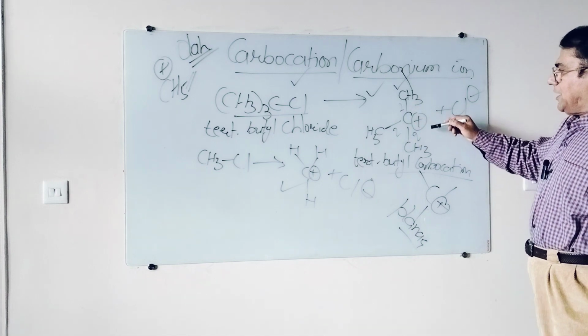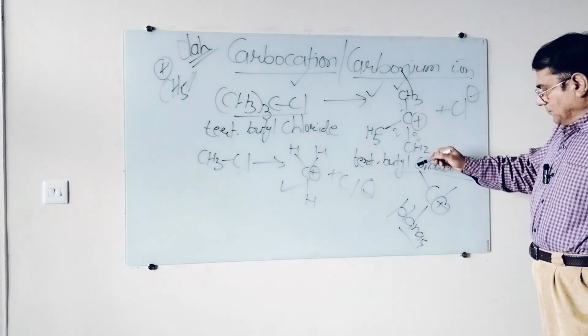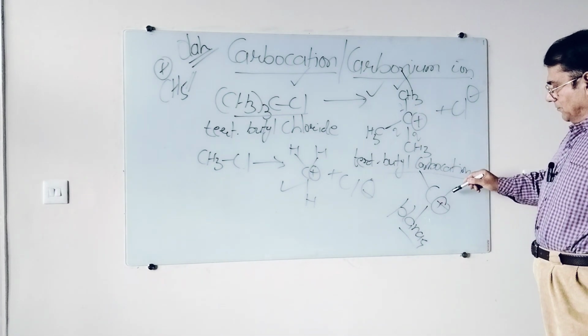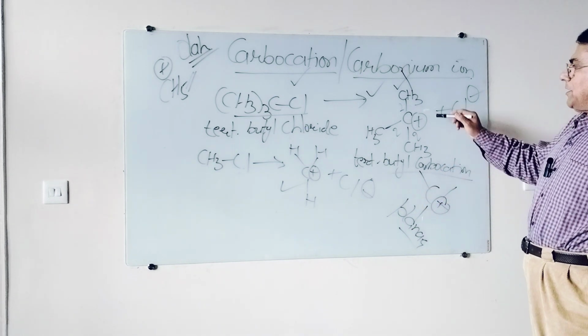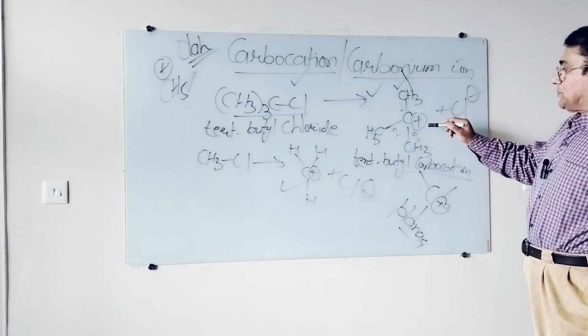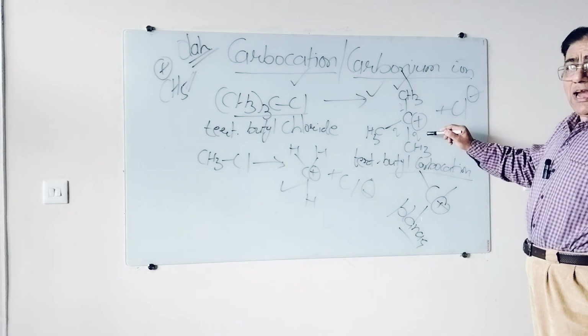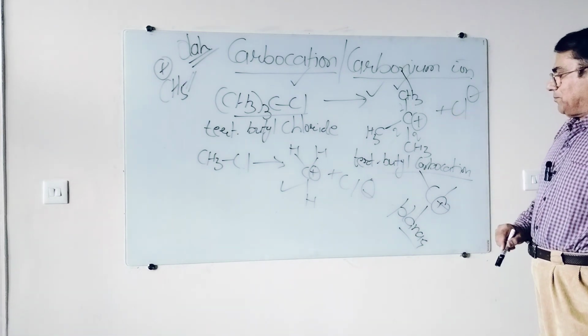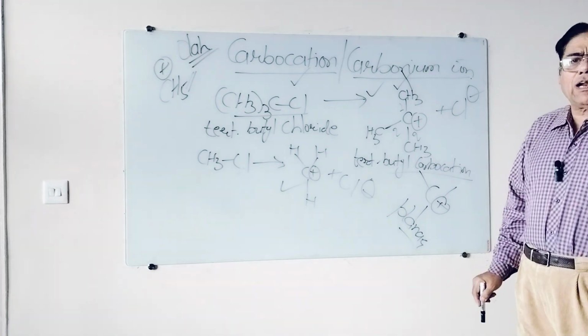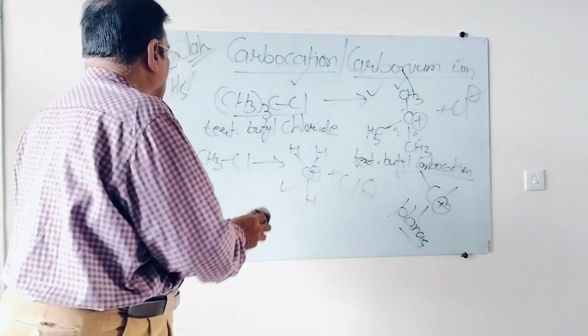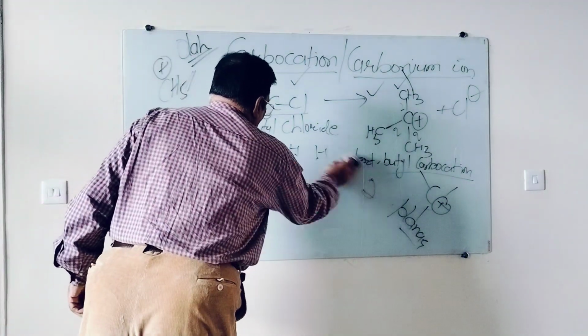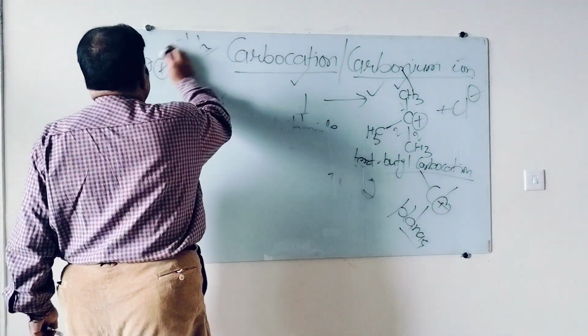Carbon is trivalent, sp2 hybrid, planar in structure, highly electron deficient because instead of 8 it has 6 electrons, and so it is a Lewis acid that will accept electrons immediately from any donating species.